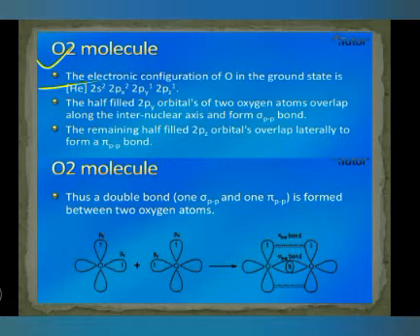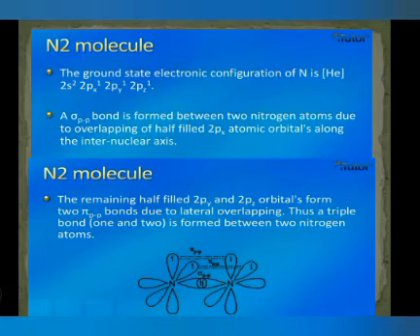So 2py1 and 2pz1, these two obviously overlap here. One will overlap head to head, which means it is sigma, and the other will overlap side by side, so that is pi. So it means that O2 is made up of one sigma and one pi bond. Getting my point? So next is N2.